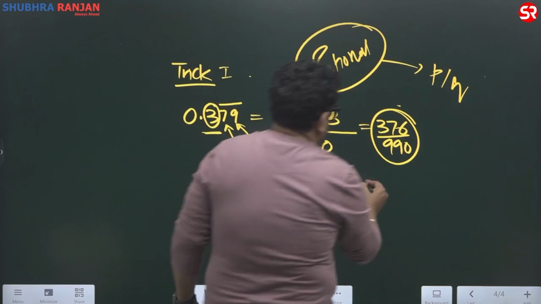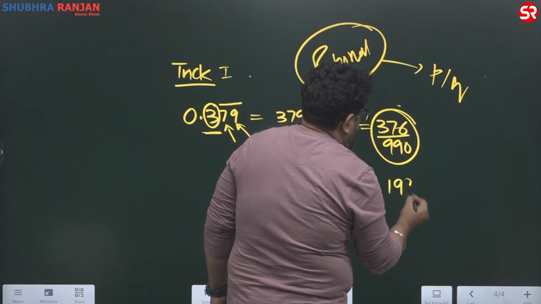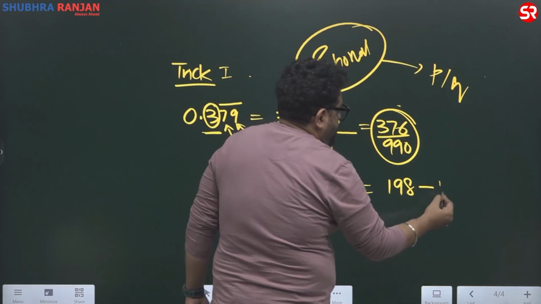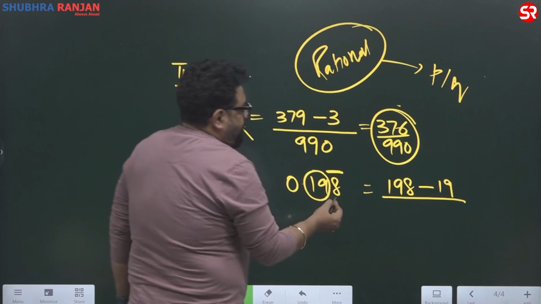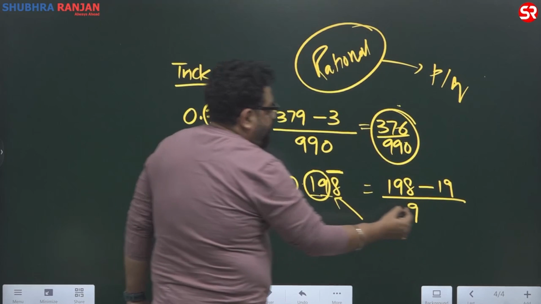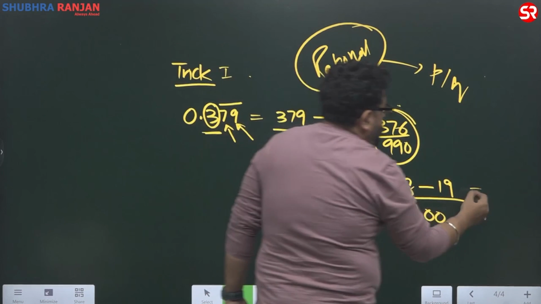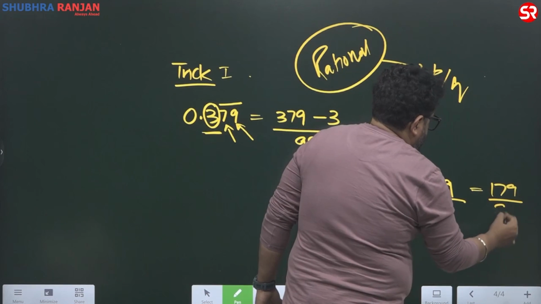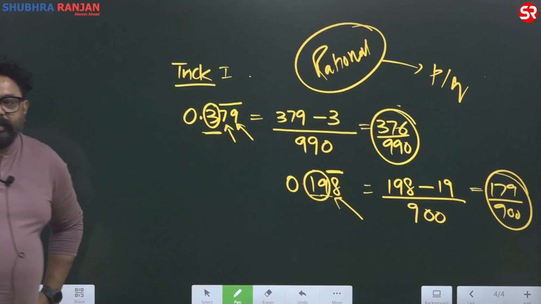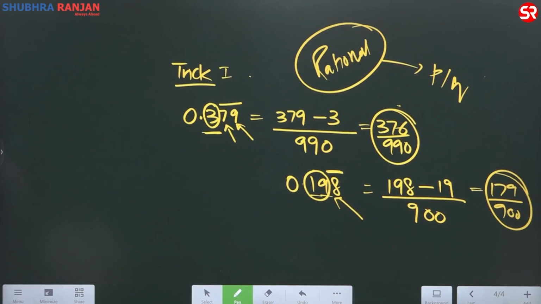It is 198 minus 19 upon the bar. Bar would be represented by 9. Non-bar will be represented by 0, 0. It is 179 upon 900. Clear?